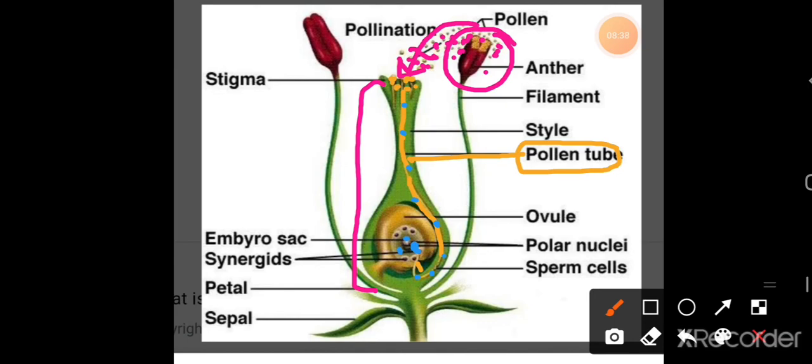Inside the ovule are the female reproductive cells, and here the male and female reproductive cells combine together and form a zygote. The process of combining of male and female gametes is known as fertilization.